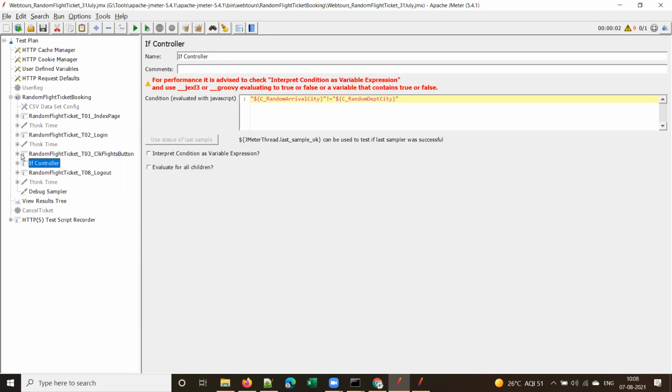Sometimes, even if you run the script 10 times or 20 times, they may not be the same. In that case, how can you forcefully make them true? How can you forcefully make the departure and arrival city the same?